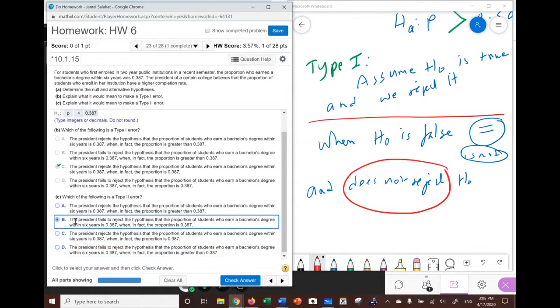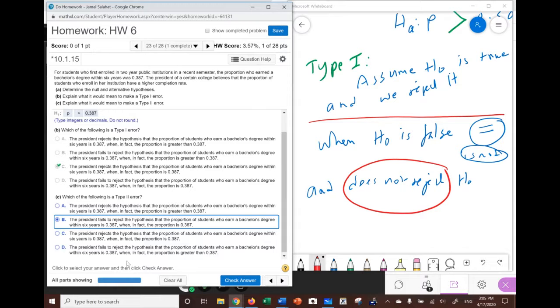So let's read B. The president fails to reject the hypothesis that the proportion of students within 6 years is, when in fact the proportion is true. And here it says the president fails to reject the hypothesis that the proportion is, when in fact it is greater than.